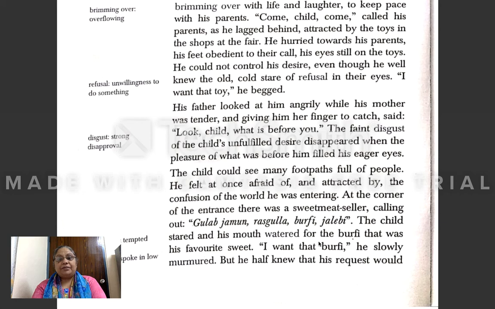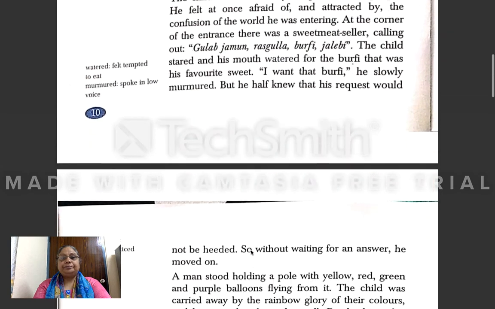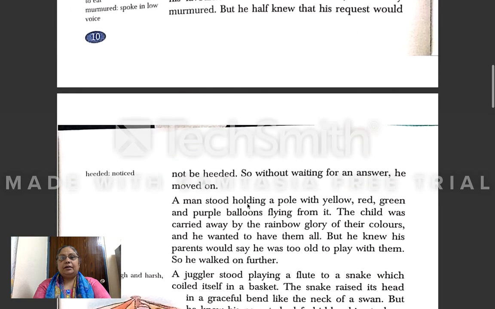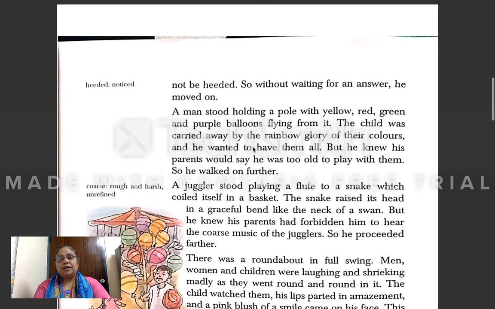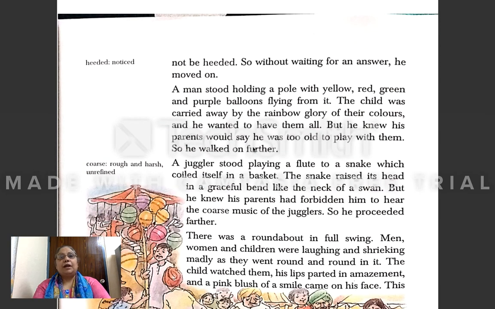"I want that barfi," he slowly murmured. He again told his parents that he wanted that barfi. But he half knew that his request would not be heeded. So again he knew that his request of purchasing that barfi would not be noticed. So without waiting for an answer, he moved on. He knew his parents were not going to buy him barfi, so he did not wait for the answer and started moving.